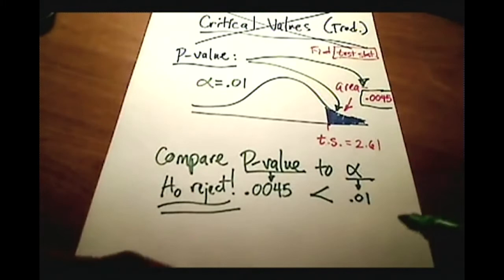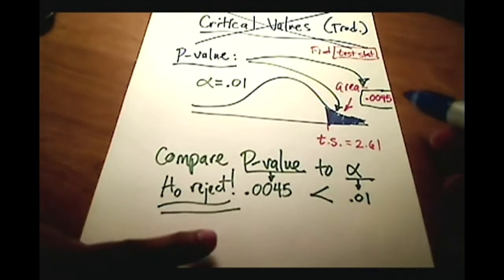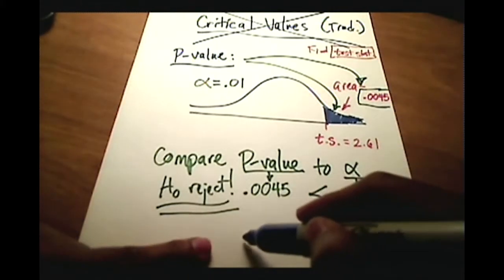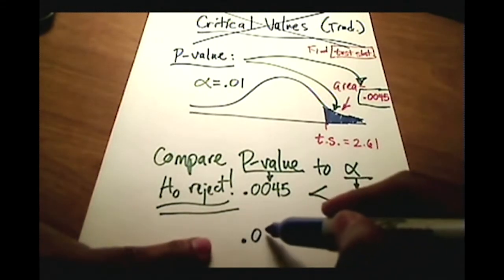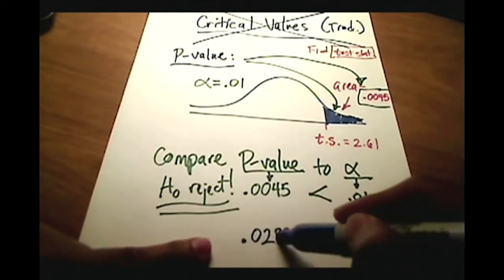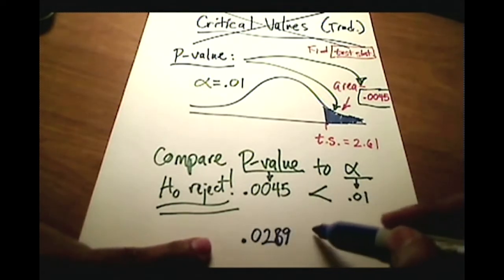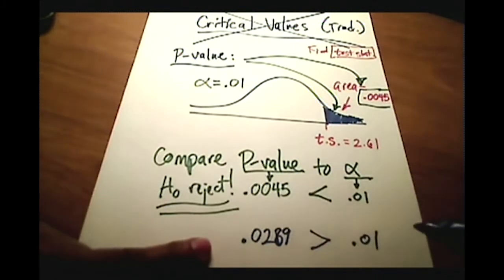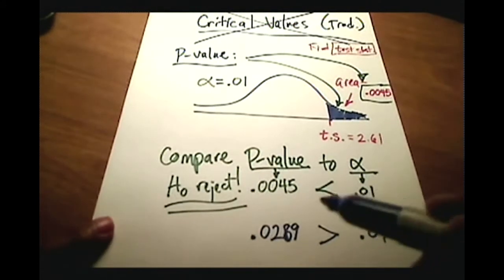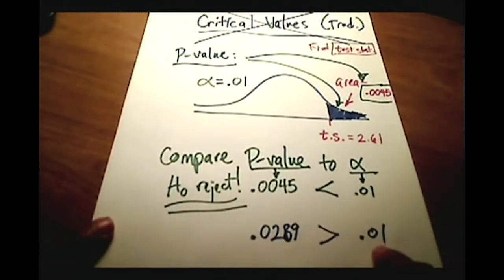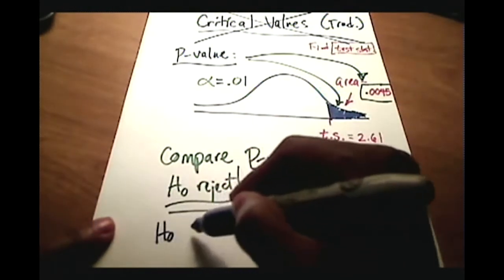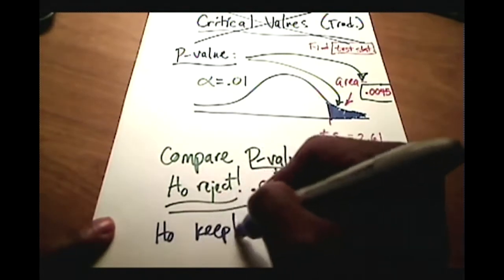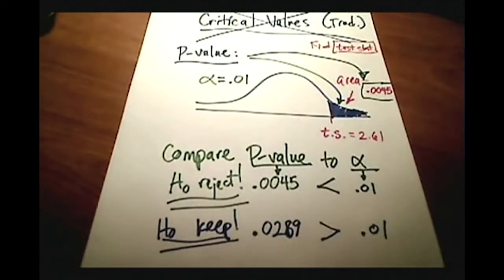What if, though, let's just say, our p-value was greater than our alpha? I know this is not the case here, but let's say we had a p-value of 0.028. In this case, our p-value would be bigger than our alpha of 0.01. So if your p-value is high, larger than your alpha, then the null must fly. We're going to keep the null hypothesis.